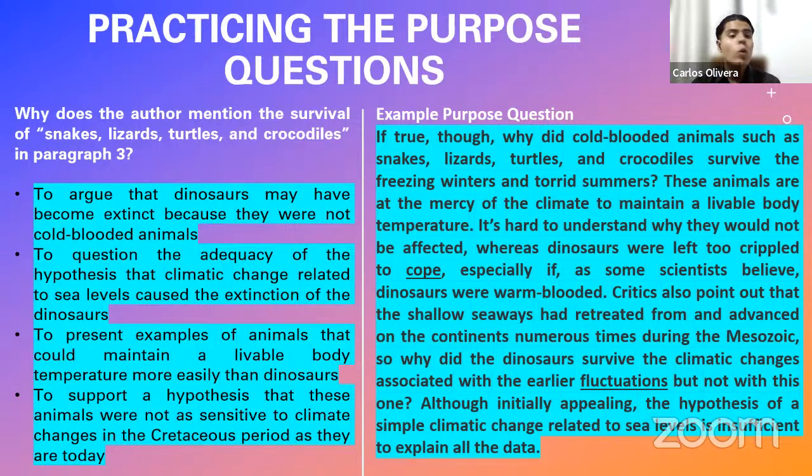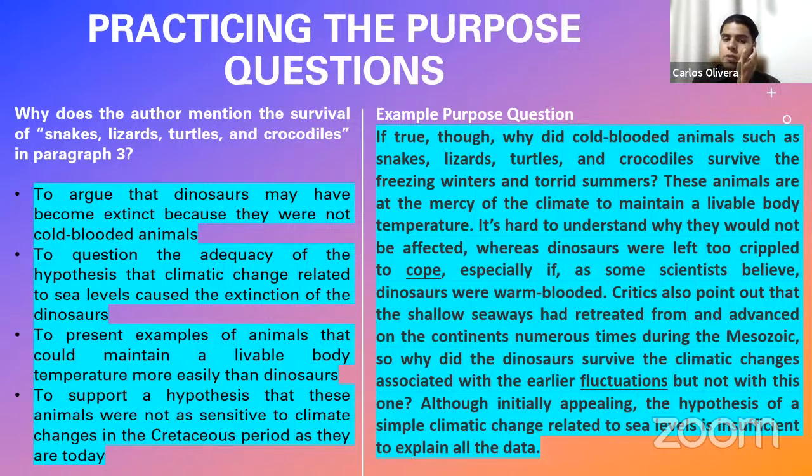Now, look at the question I have on the left side of my screen. This is the wording that the purpose questions are always going to utilize. So please pay attention. It says, why? So that is the way you're going to identify the question, okay? When you see why, it is asking you a reason for this, a purpose for this, then you know, okay, this is a purpose question.